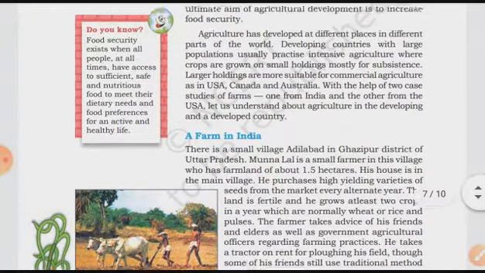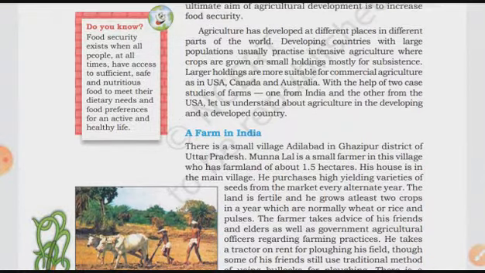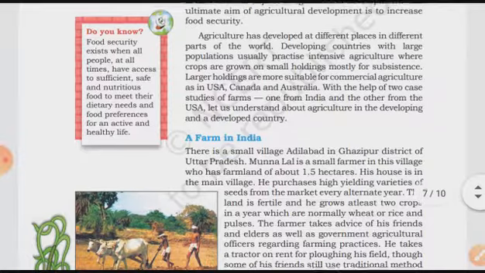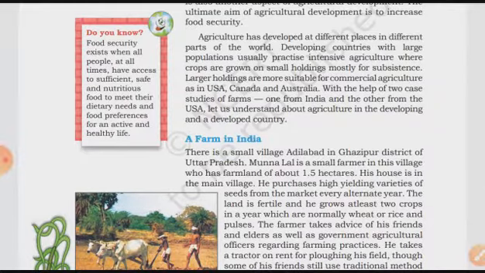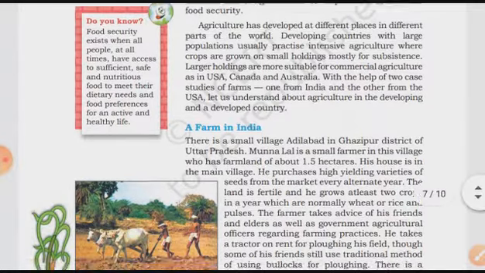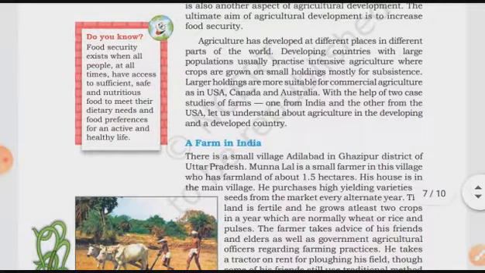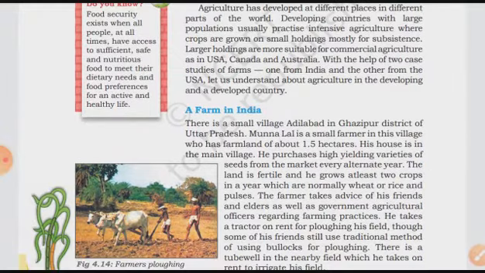As we have read about subsistence farming, in this one they have given what used to happen in different parts of the world, mainly in developing countries like India. A large number of the population is engaged in intensive agriculture, which means they are just growing crops in their fields for feeding their families. Larger holdings are more suitable for commercial agriculture, as in USA, Canada and Australia.